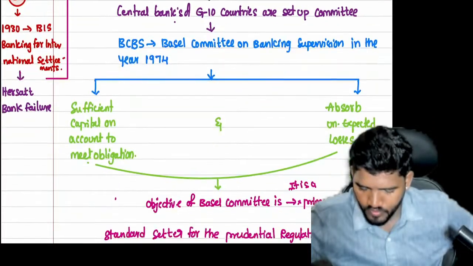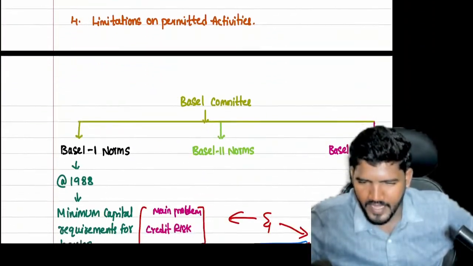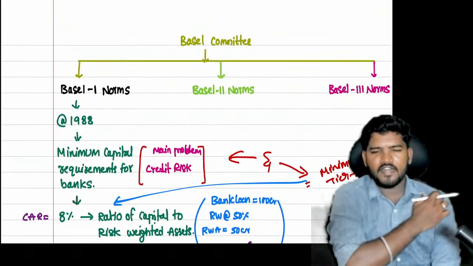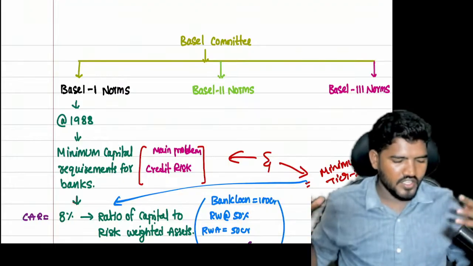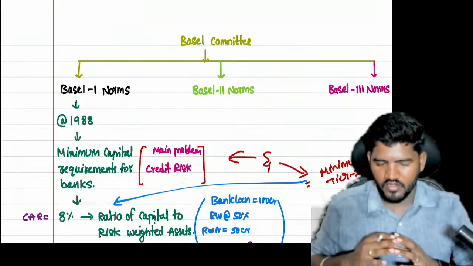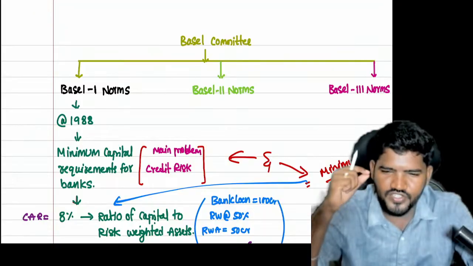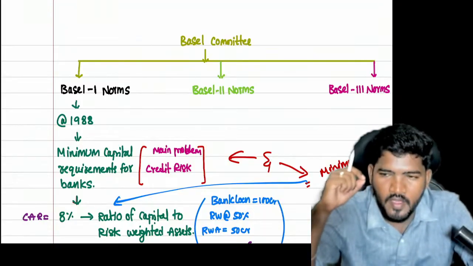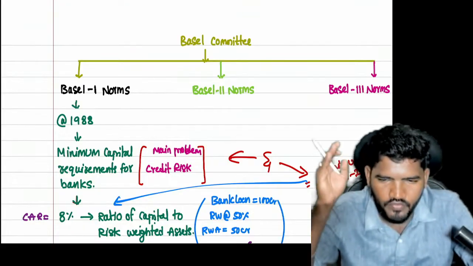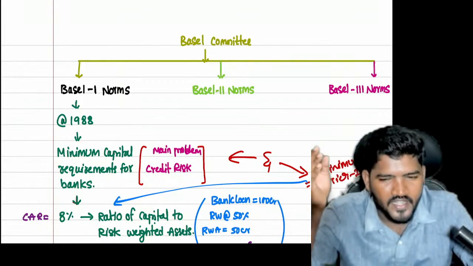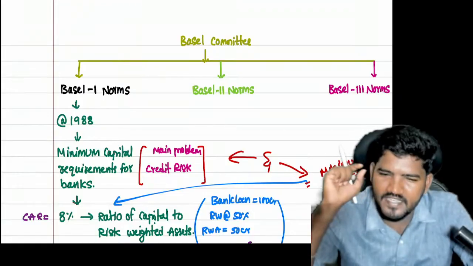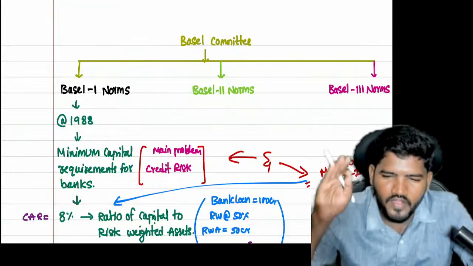Okay. Next, capital adequacy ratio. There is a concept called Basel norms. Banking institutions from all global countries hold meetings to create policies and principles for the banking sector. Why? Because each and every company is linked to each other. If one company fails, it automatically impacts another country. That's why money plays a key role in all relations, and why they focus on the banking sector. All global countries need to follow these Basel norms.